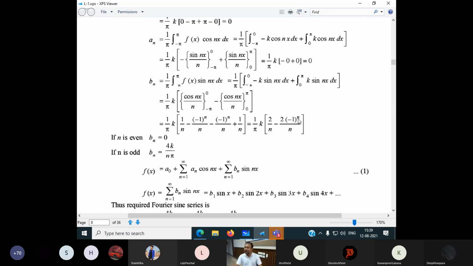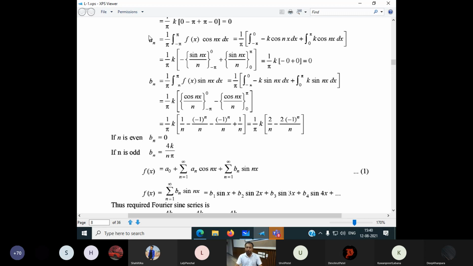Same thing if I put n equal to 3, 5, 7 like this, it always becomes 4 by n. So bn is equal to 4k by nπ. So bn has two values. If n is an even number, it is 0. If n is an odd number, I can get these values.